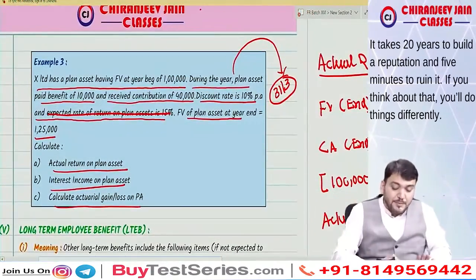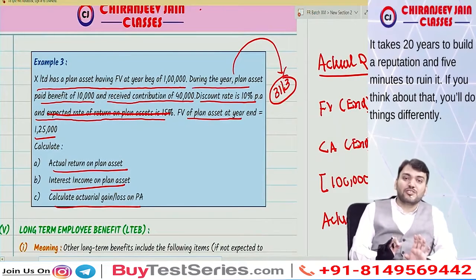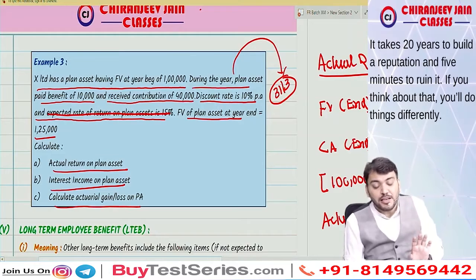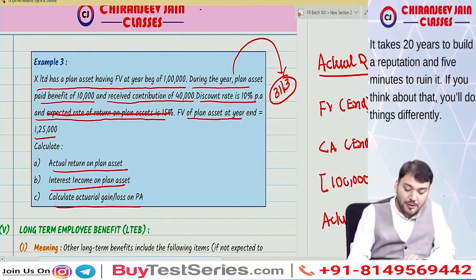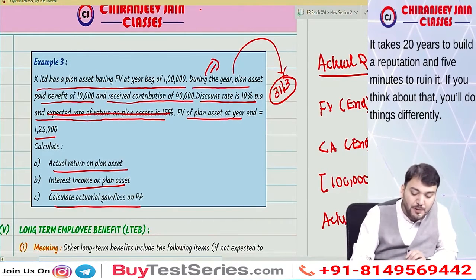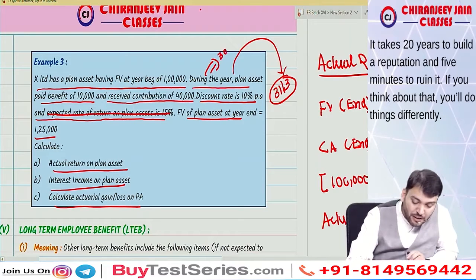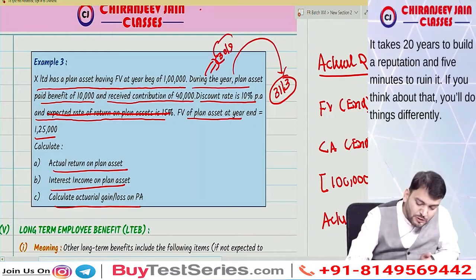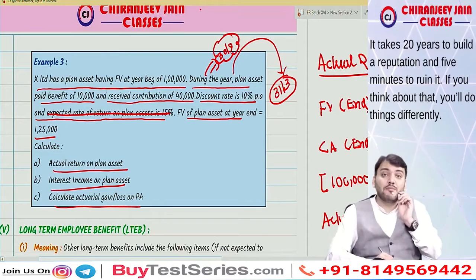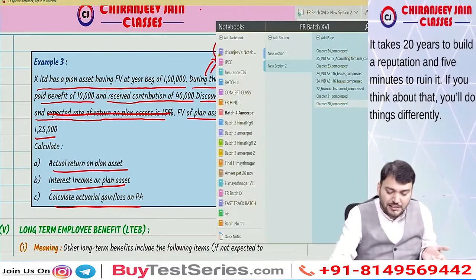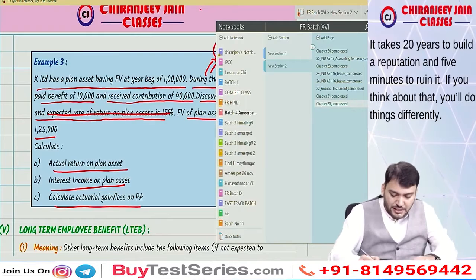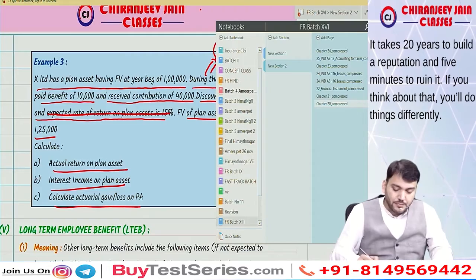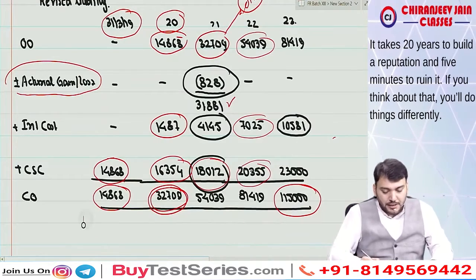Now, in an exam, whenever contribution and benefit paid date is not given, always assume at the end of the year. But it might happen they have given. Suppose the contribution and benefit paid was made in the mid of the year, on 30th September. Then what will you do? Of course, then you need to calculate interest income based on that. Let us see how to calculate the answer on that basis.